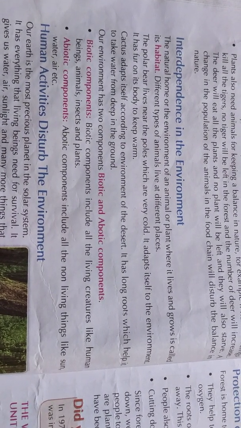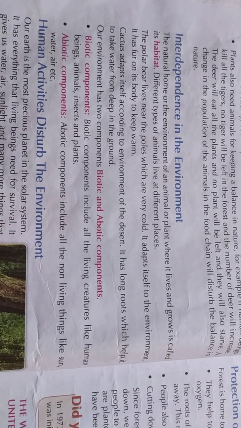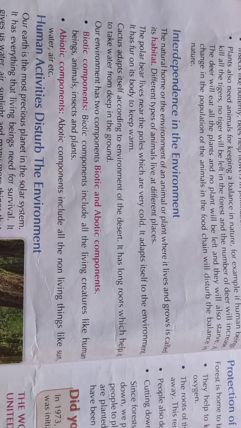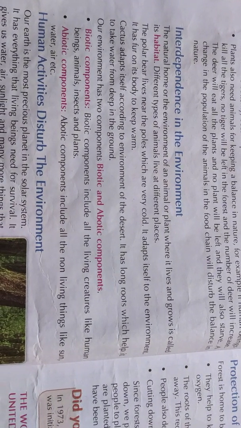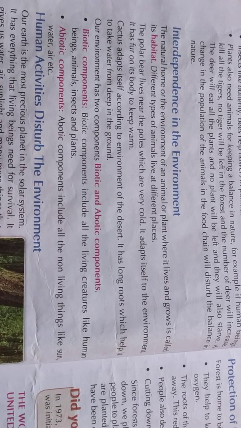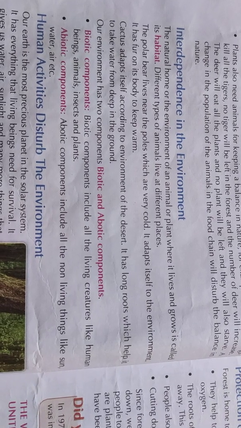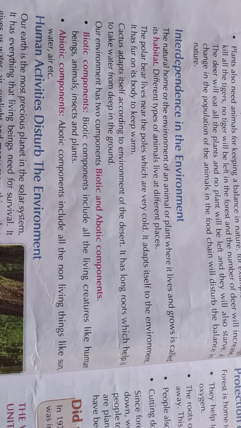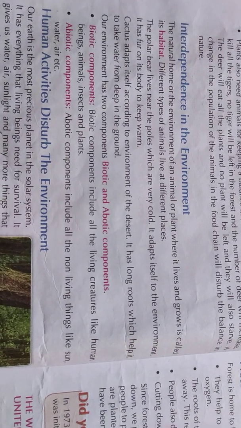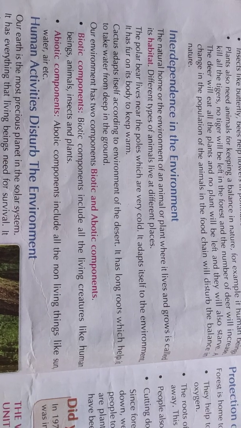But interdependence in the environment depends on two factors. We can say our environment basically consists of two components. One is the biotic component and the second one is the abiotic component. The biotic component is the living component, which includes all the living beings, all the living creatures, including us human beings, animals, insects, and plants, whether it is a tree or a small plant.